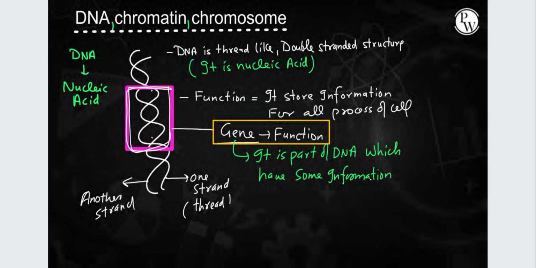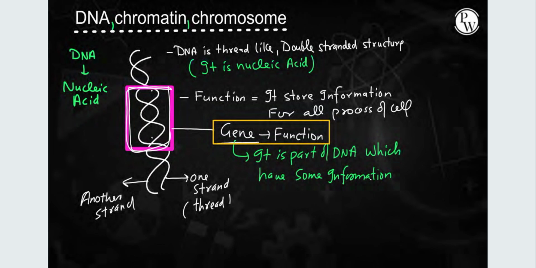Now, what is the basic difference between DNA, chromatin, and chromosome? DNA is the linear, thread-like structure which is double-stranded. It is a kind of nucleic acid, negatively charged. It has a phosphate ion, so that's the negative charge. The function of DNA is to store information for all processes of the cell.